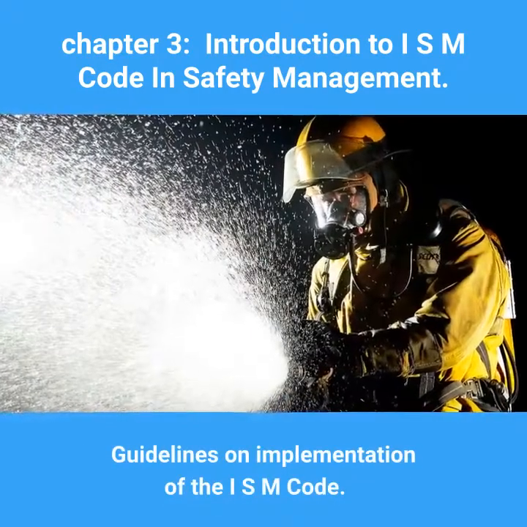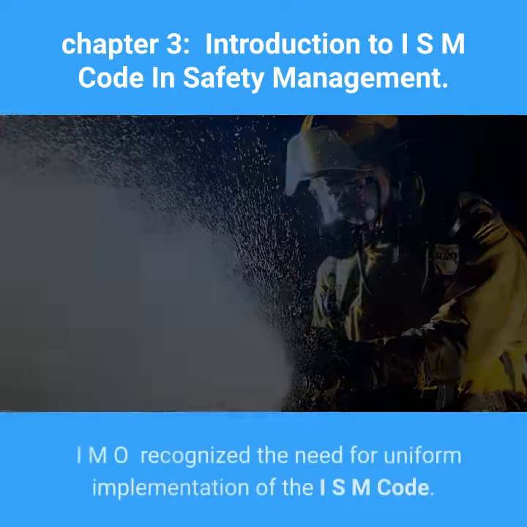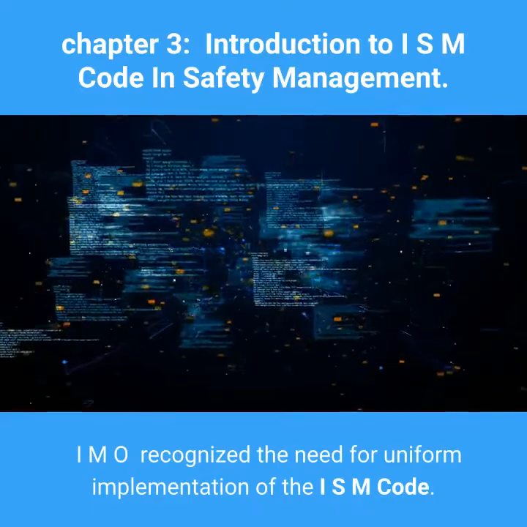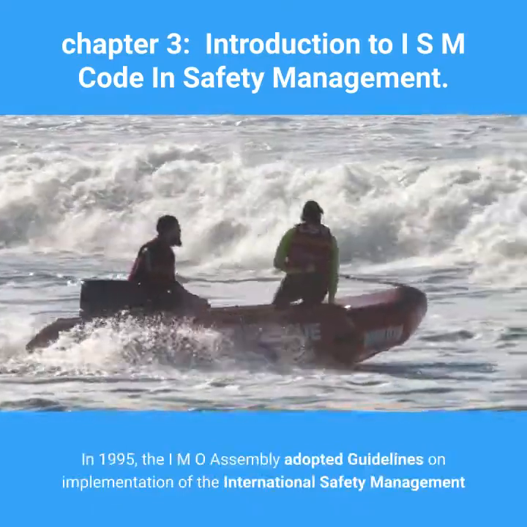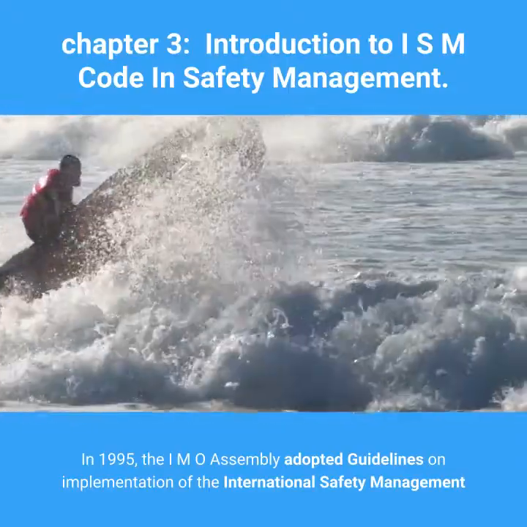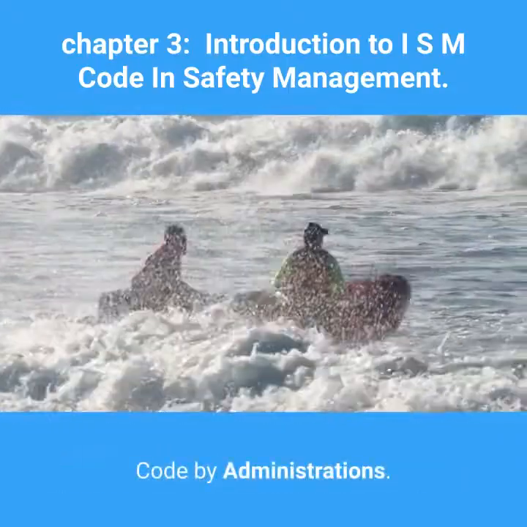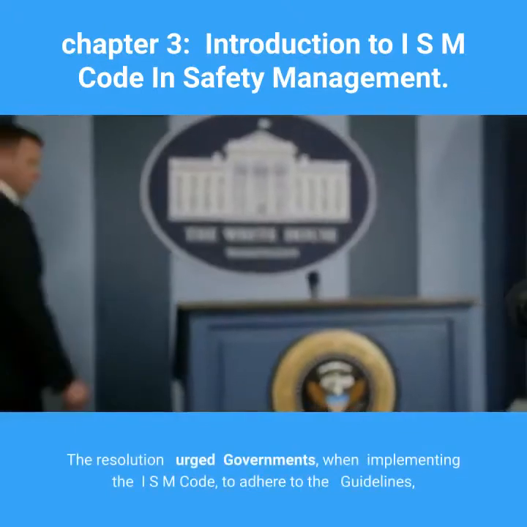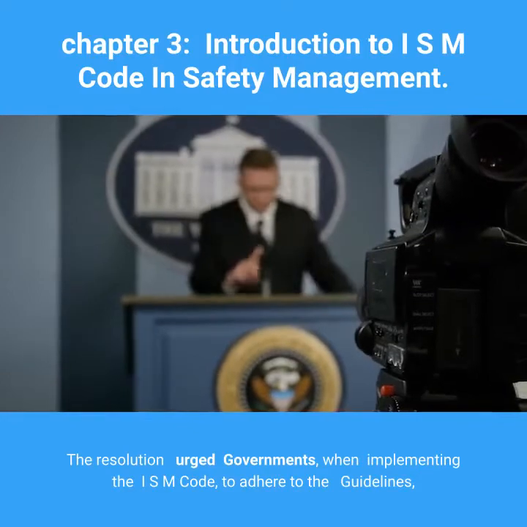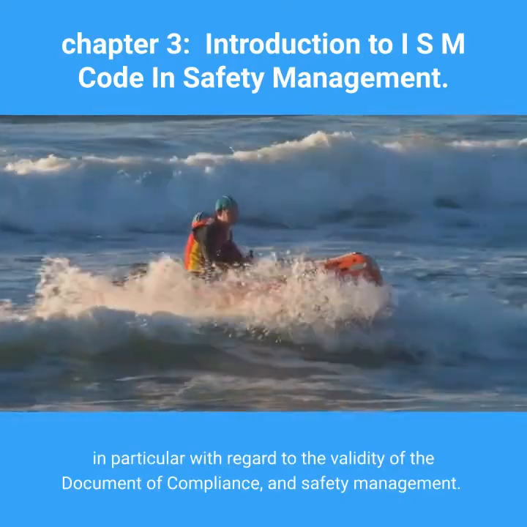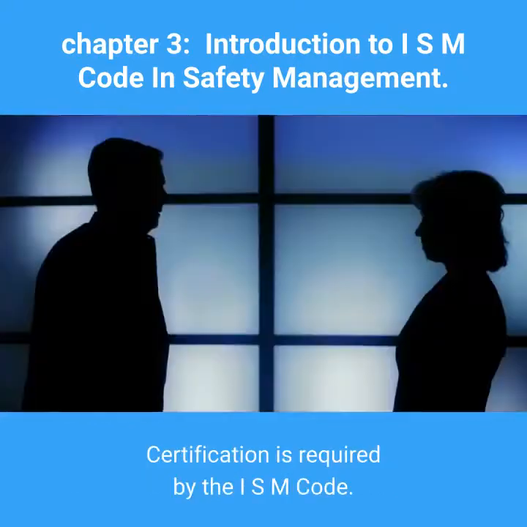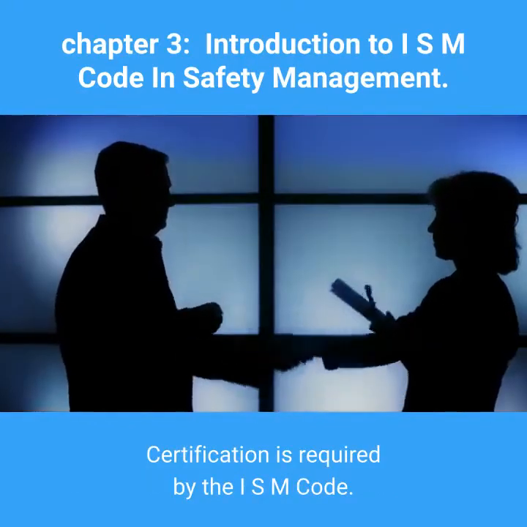Guidelines on implementation of the ISM code. IMO recognized the need for uniform implementation of the ISM code. In 1995, the IMO Assembly adopted guidelines on implementation of the International Safety Management Code by administrations. The resolution urged governments, when implementing the ISM code, to adhere to the guidelines, in particular with regard to the validity of the document of compliance and safety management. Certification is required by the ISM code.